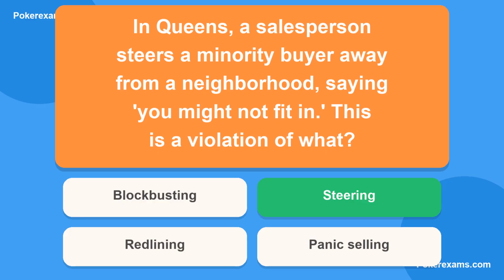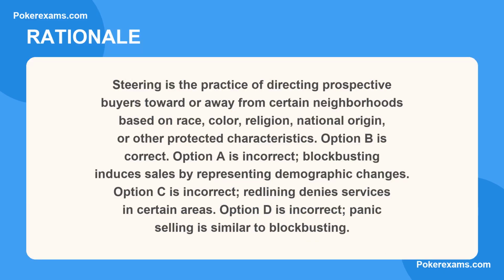The correct answer is B. Here is why. Steering is the practice of directing prospective buyers toward or away from certain neighborhoods based on race, color, religion, national origin, or other protected characteristics. Option B is correct. Option A is incorrect. Blockbusting induces sales by representing demographic changes. Option C is incorrect. Redlining denies services in certain areas. Option D is incorrect. Panic selling is similar to blockbusting.